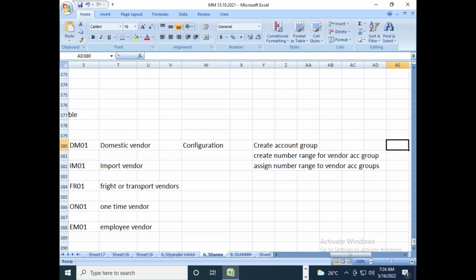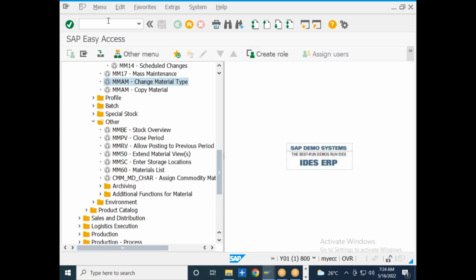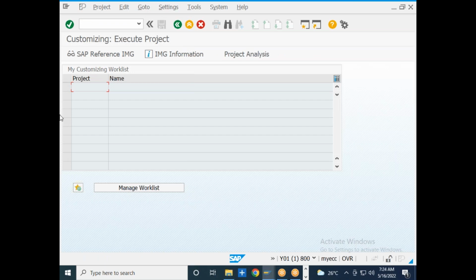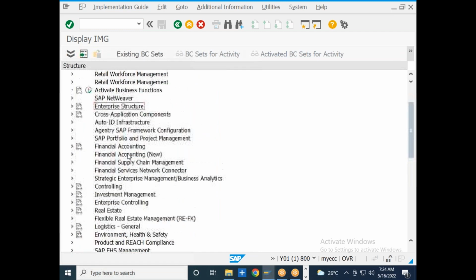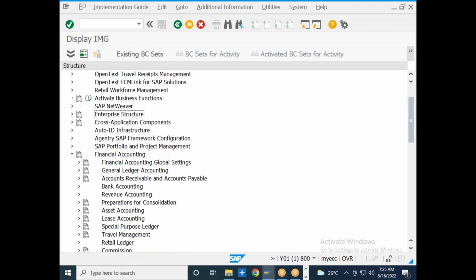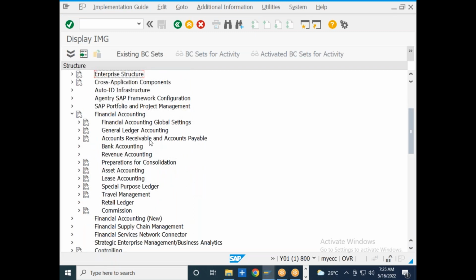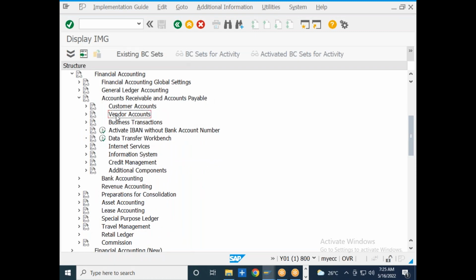So where will I create the vendor account groups, what is the configuration? I will go to SPRO, SAP reference implementation guide, then go to the financial accounting. So vendor account groups will be created in the financial accounting. Here you see accounts receivable and accounts payable. And here you see there is something known as vendor accounts.